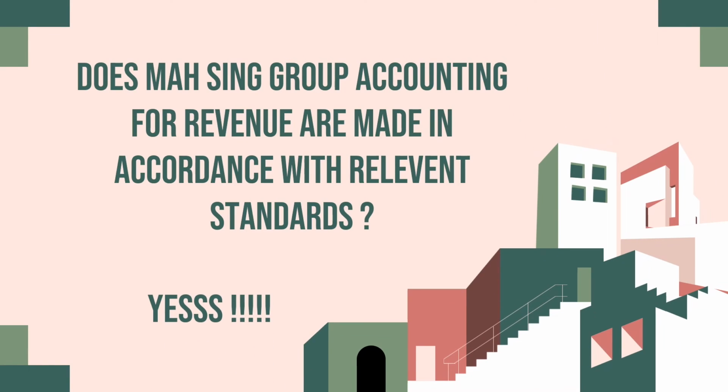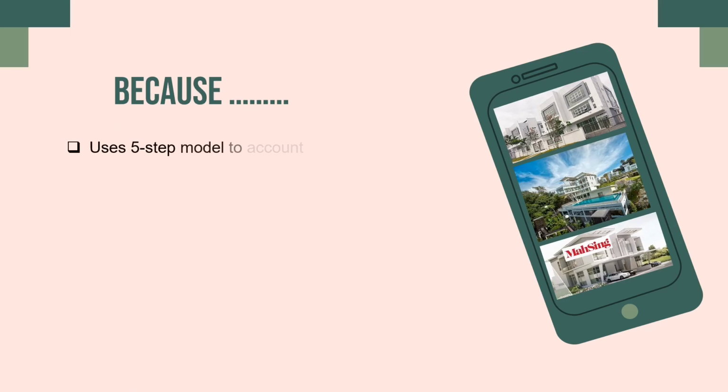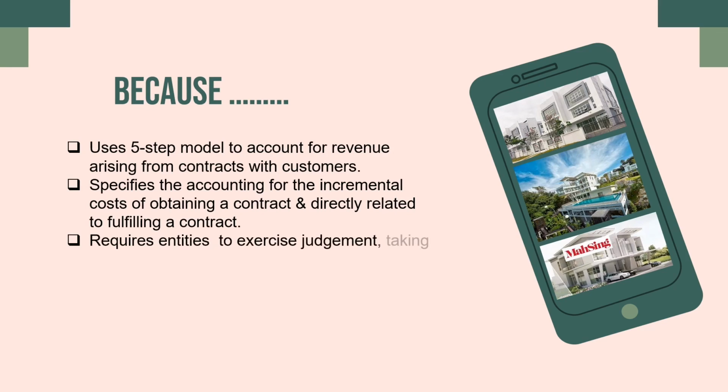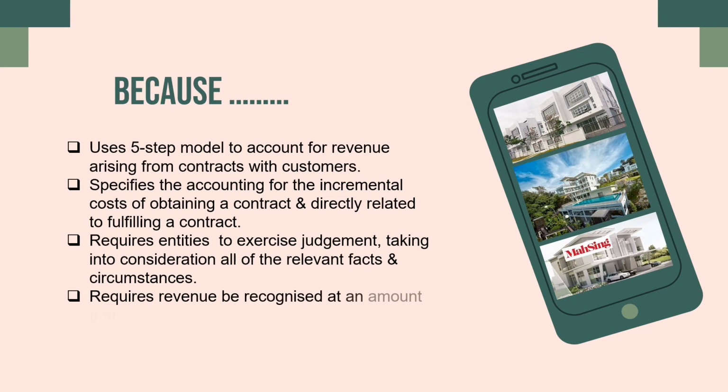Does Masing Group's accounting for revenue follow the relevant standard? The answer is yes, because first, they use the 5-step model to account for revenue arising from contracts with customers. Second, it specifies the accounting for the incremental cost of obtaining a contract and costs directly related to fulfilling a contract. The third one requires entities to exercise judgment, taking into consideration all of the relevant facts and circumstances. And the last one requires revenue to be recognized at an amount that reflects the consideration.